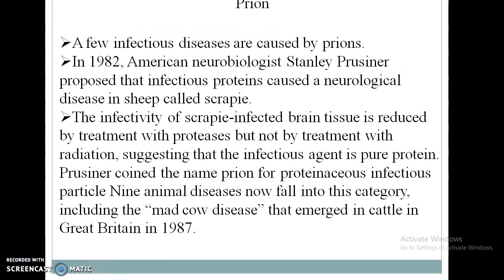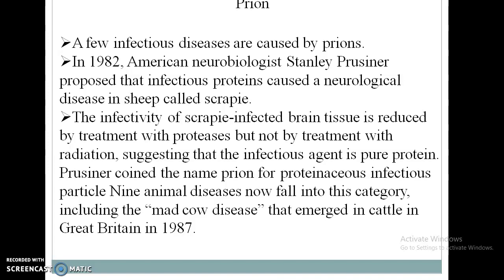Next one is the prion. A few infectious diseases are caused by prions. So what is meant by prions? Prions are protein particles. In 1982, American neurobiologist Stanley Prusiner proposed that an infectious protein causes a neurological disease in sheep called scrapie.